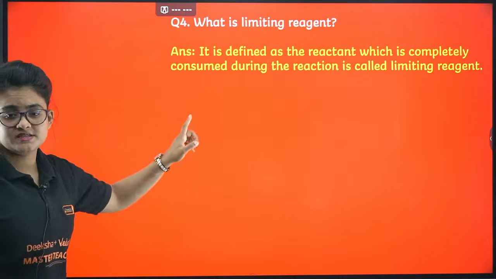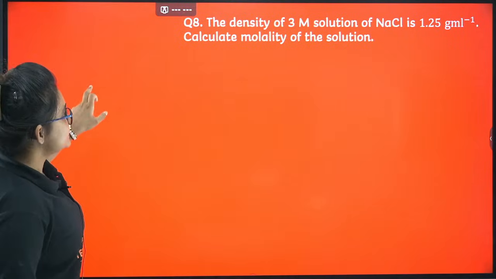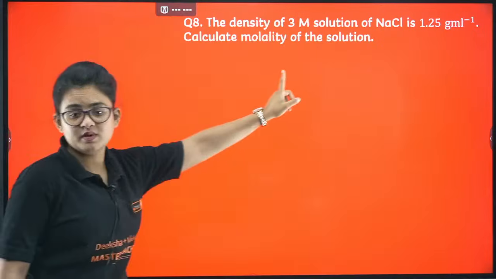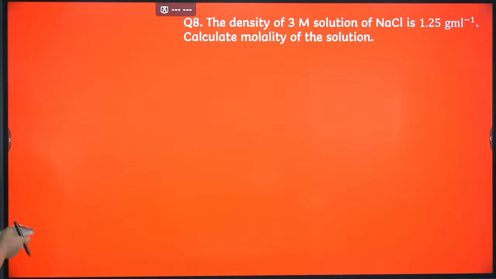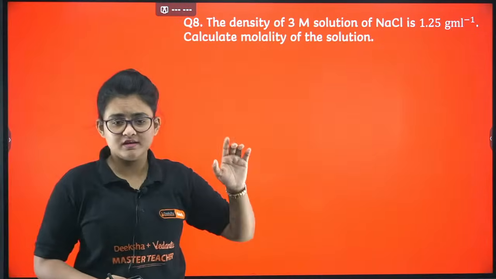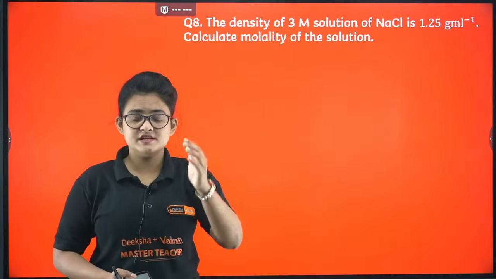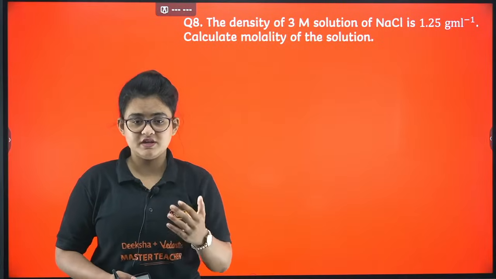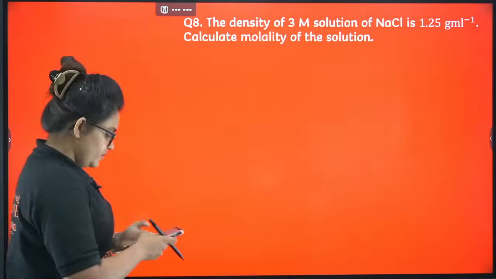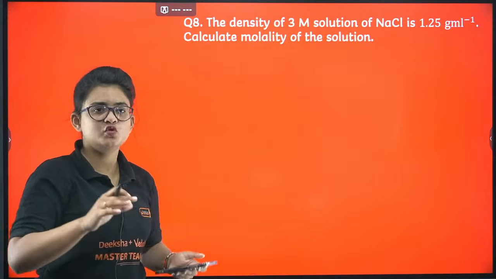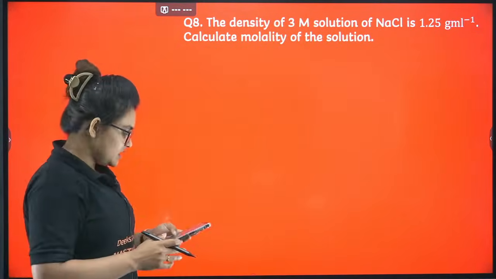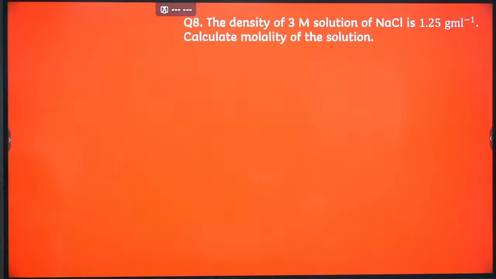See, this is the definition of limiting reagent, important. Okay, next question. This type of numericals are very important. I am only targeting the main focused numerical zone from where the questions actually come. So please practice this type of thing, it will help you to do any type of numerical. Yeah, let's proceed with the question.